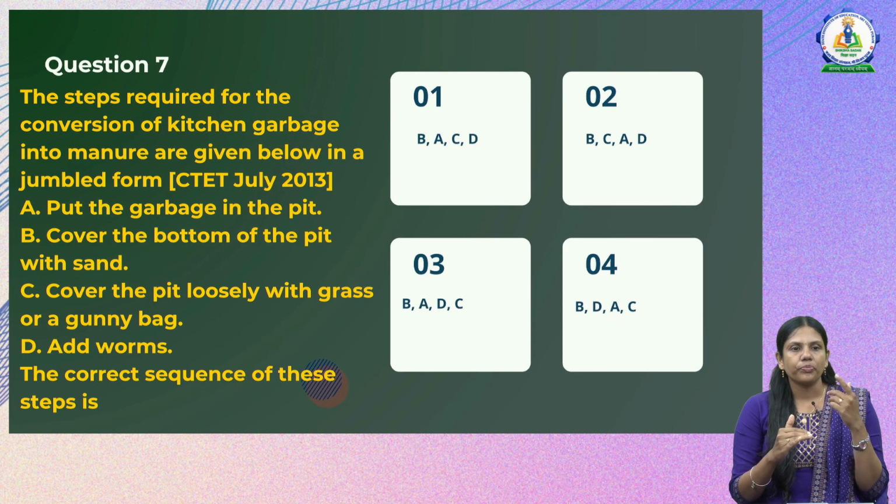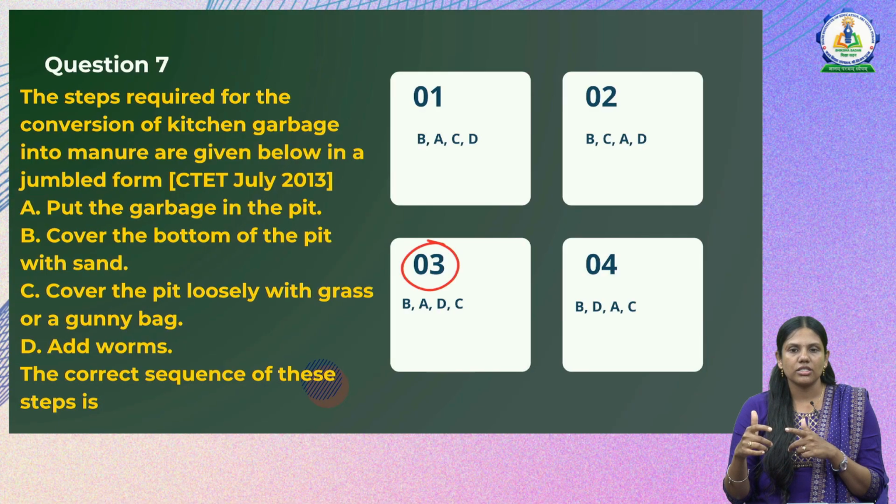Next we see put the garbage in the pit, because once we are covering the bottom of the pit with sand, we have to put garbage in the pit. That is A. Next we have to add the worms for the decomposition or conversion to manure, that is D. Next we have to cover the pit loosely with grass or a gunny bag. So that is C. So the correct order is B, A, D, C, and the answer is option 3.